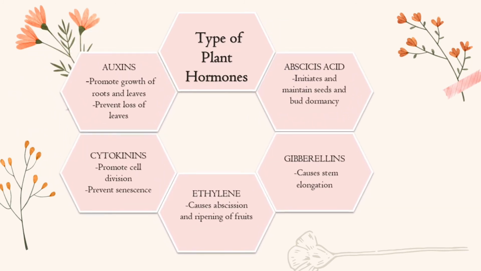Types of plant hormones. First is abscisic acid, which initiates and maintains seed and bud dormancy. Second is gibberellins, which cause stem elongation. Third is ethylene, which causes abscission and ripening of fruits. Fourth is cytokinin, which promotes cell division and prevents senescence. Lastly, auxins promote growth of roots and leaves and prevent loss of leaves.